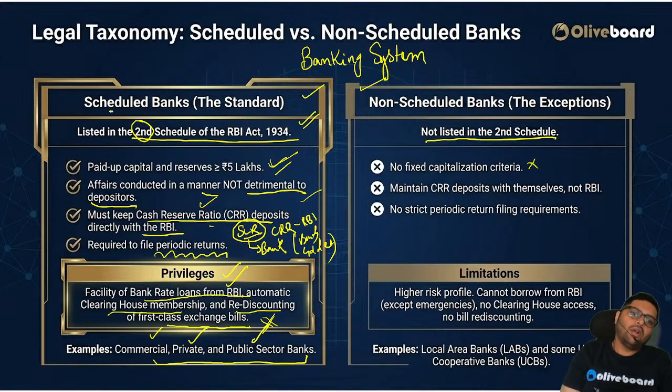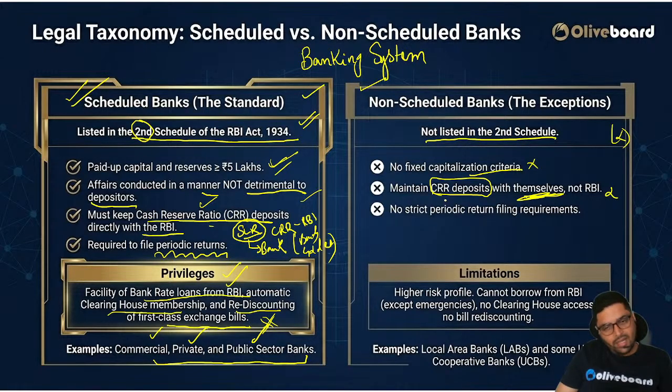So this is what we studied about scheduled banks. Now coming to non-scheduled banks, I told you they are not listed in any second schedule of the RBI. They don't have a fixed capitalization criteria. They maintain CR deposits, but with themselves, not RBI. They will maintain cash reserve ratio like the scheduled banks, but scheduled banks will keep it with RBI. Here, they maintain it with themselves.